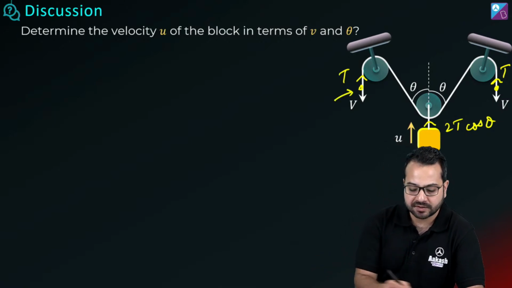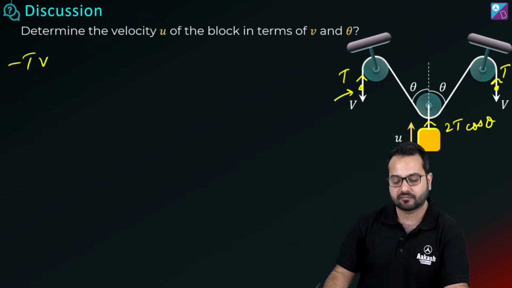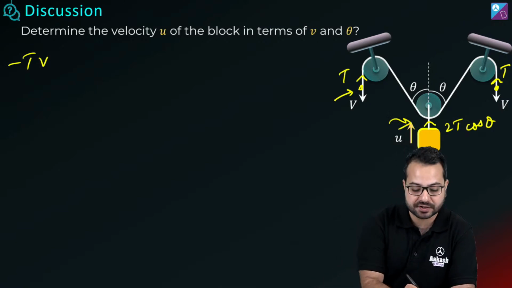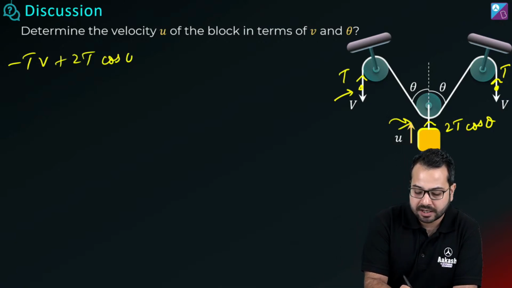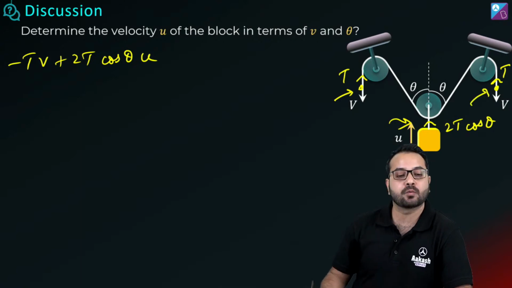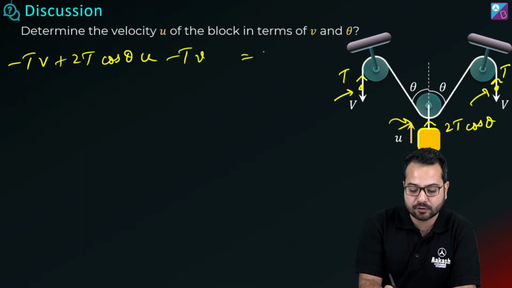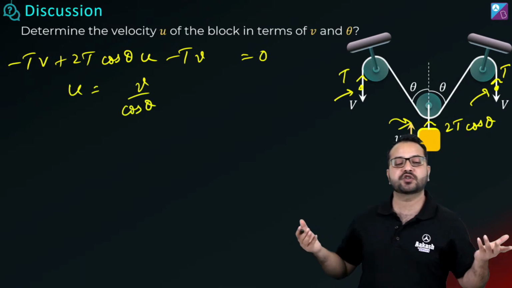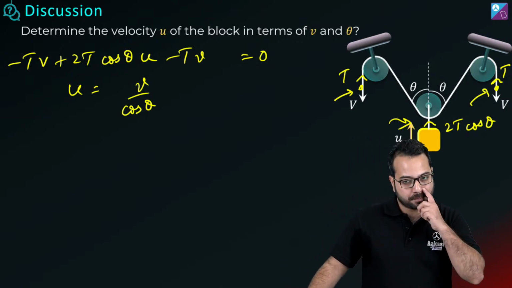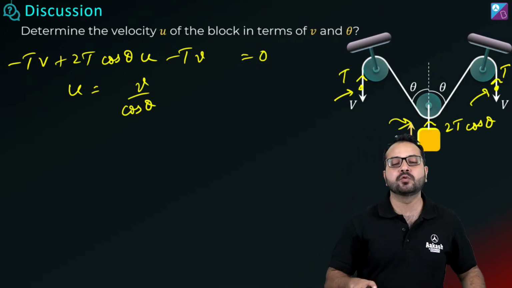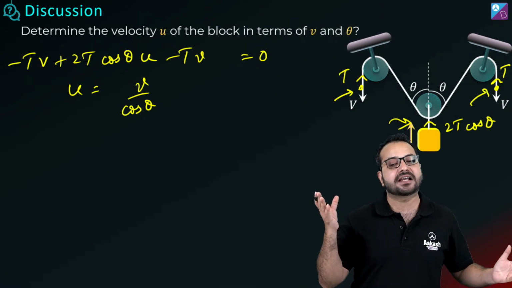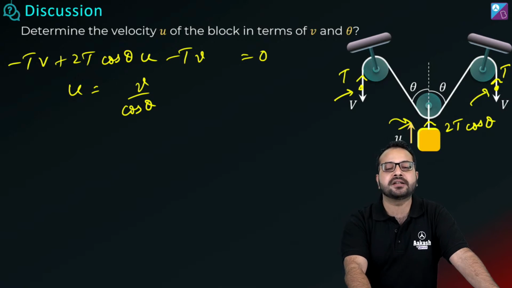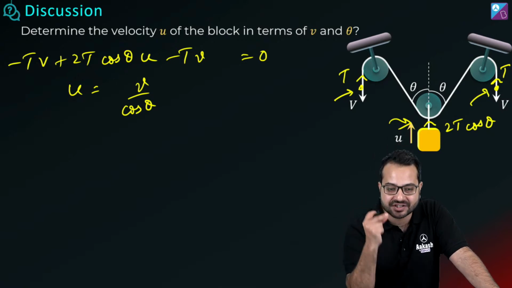What is this going to be? This is going to be minus TV. I'm talking about this. What is this going to be? This is going to be plus 2t cos theta into u. I'm talking about this. What is this going to be? Minus TV. This is equal to 0. This is going to give you u is equal to v upon cos theta, and you are sorted. Correct? So with practice, you will be able to do this in 10 seconds, maybe 15 seconds. So with practice, you can find these relationships between accelerations in a jiffy.